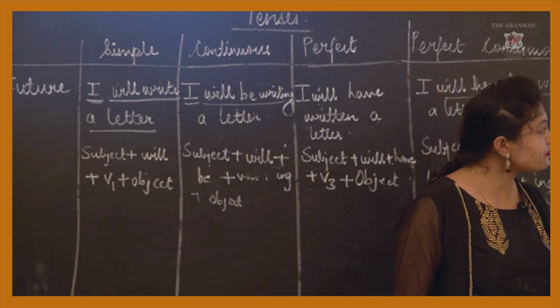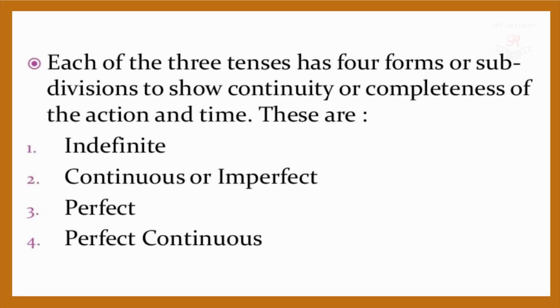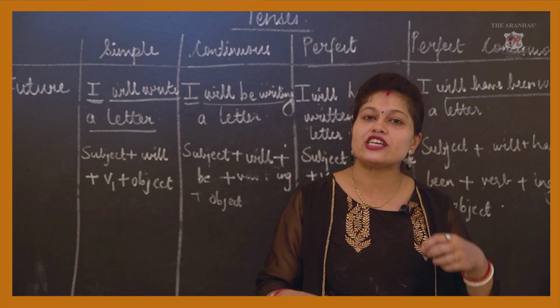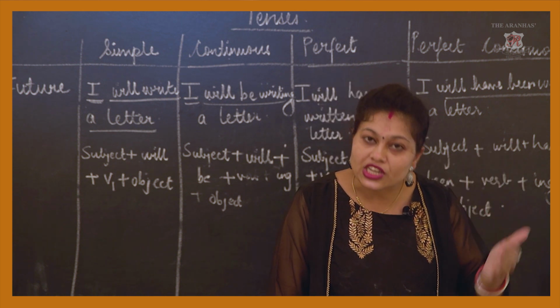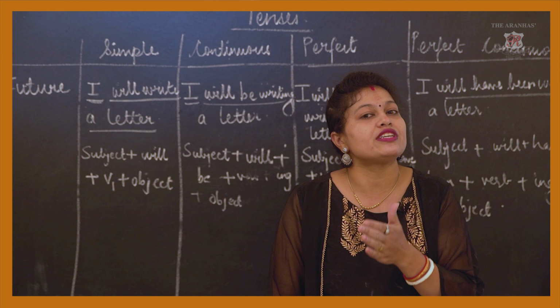Yes, now each of the three tenses has four forms, as divisions to show the continuity or the completeness of the action or the time. Whether the action has been completed or is in progress, whether it is still going on, to know the status of the sentence.